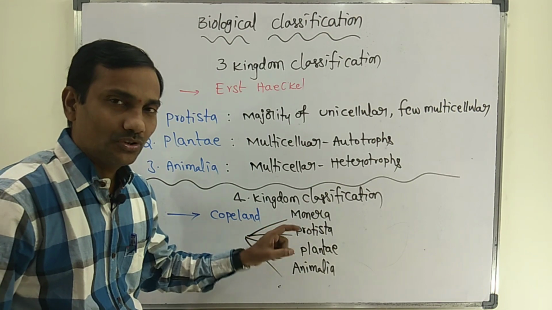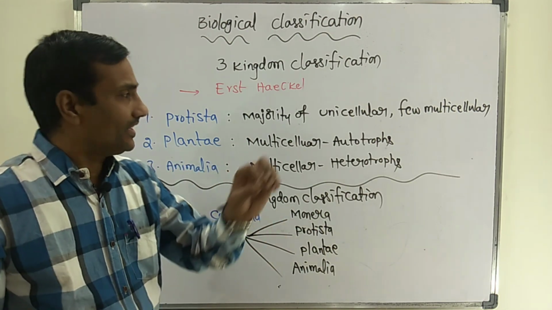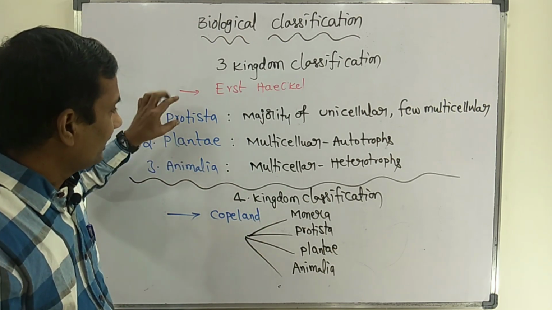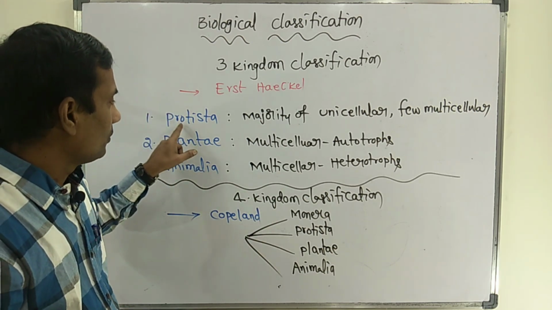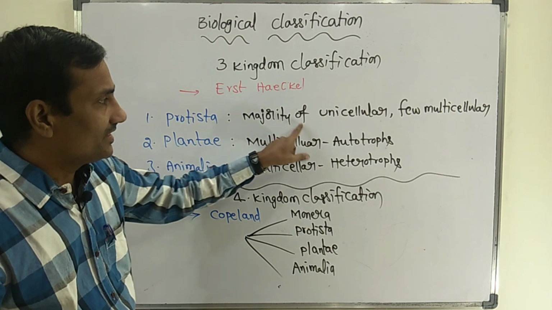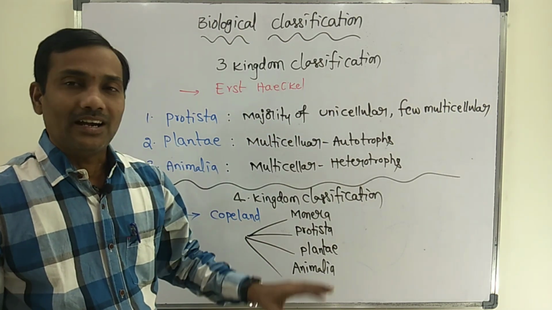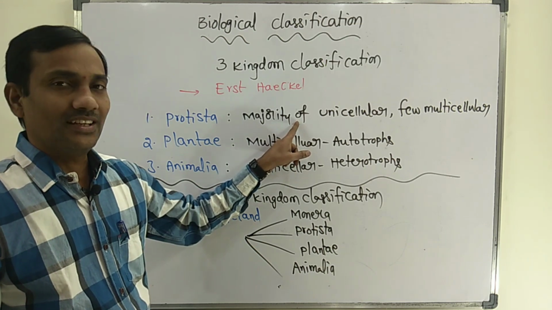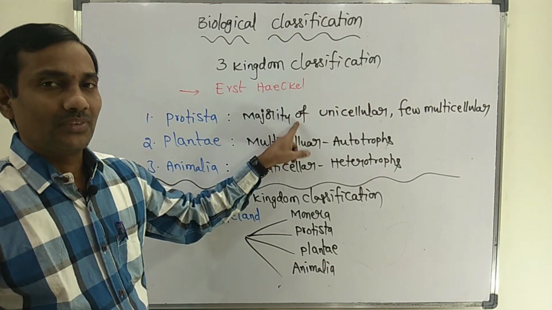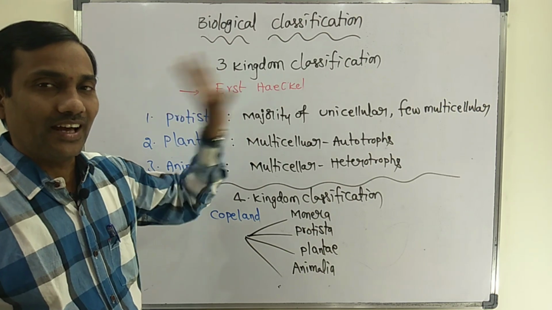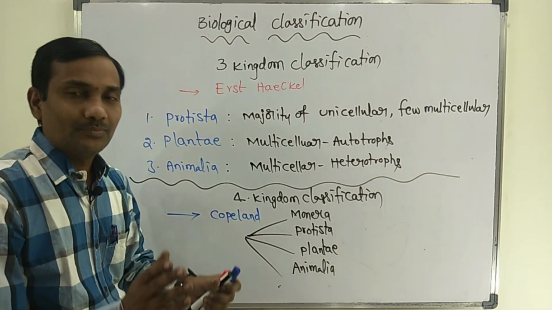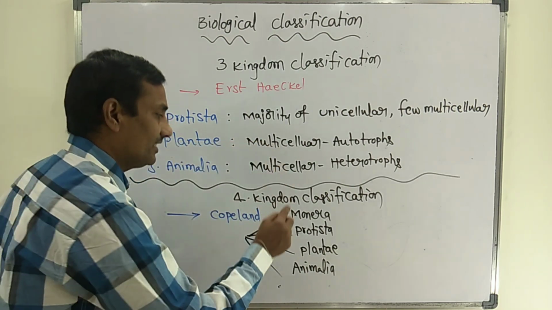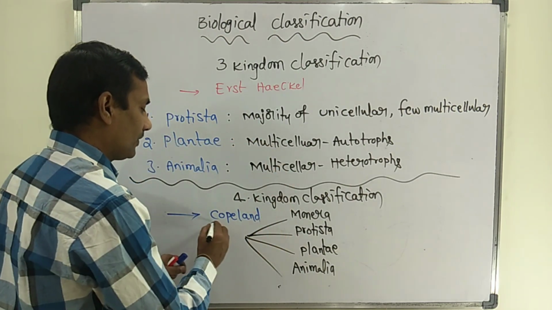What is the major difference between three kingdom and four kingdom classification? In three kingdom classification, the Protista kingdom consists of unicellular and multicellular organisms, both prokaryotes and eukaryotes, according to Ernst Haeckel. Whereas all prokaryotic unicellular organisms were placed in the Monera kingdom by Copeland.